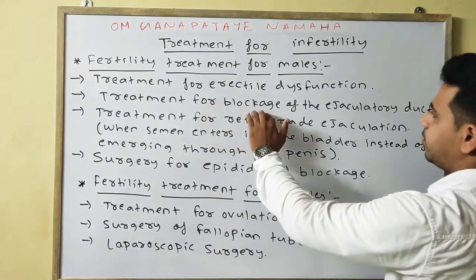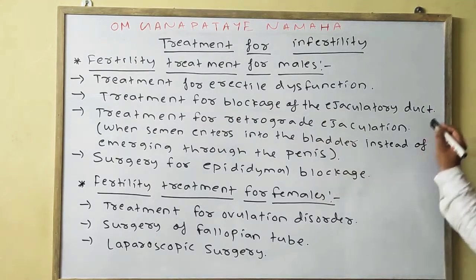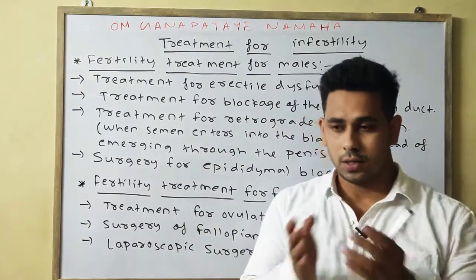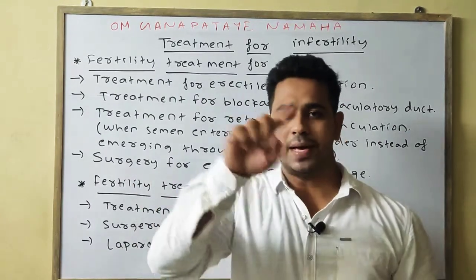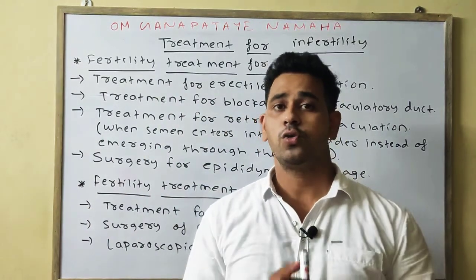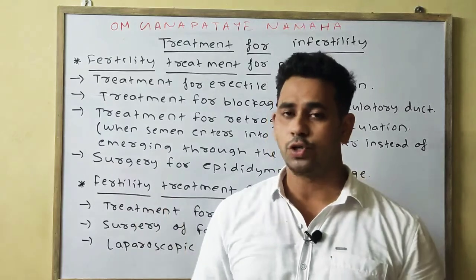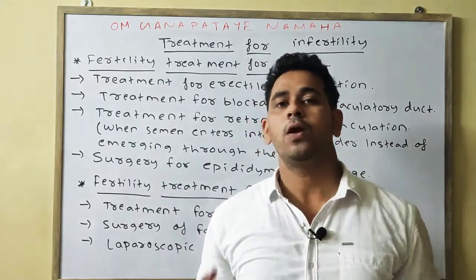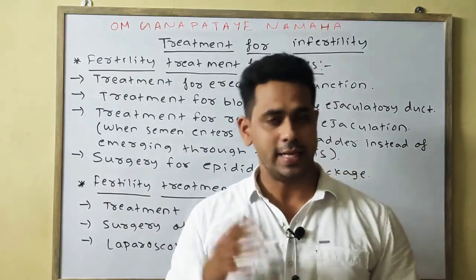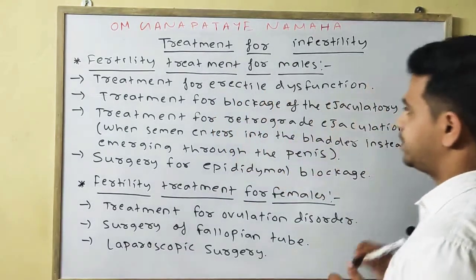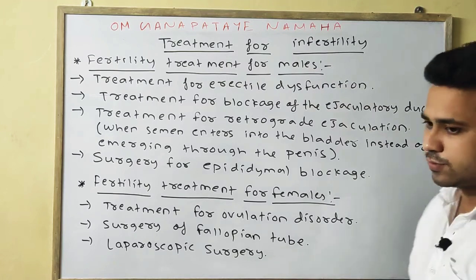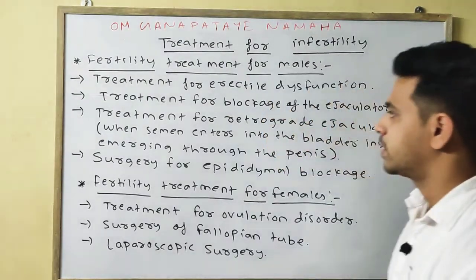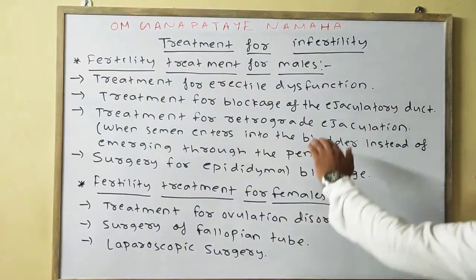Next, the treatment for blockage of the ejaculatory duct. If the ejaculatory duct is blocked for various reasons and the passage of the semen is being blocked, then with the help of various treatments the passage can be opened or freed, by which the semen can easily flow. So treatment of the blockage of the ejaculatory duct can also lead to male fertility treatment. Next is the treatment for retrograde ejaculation.